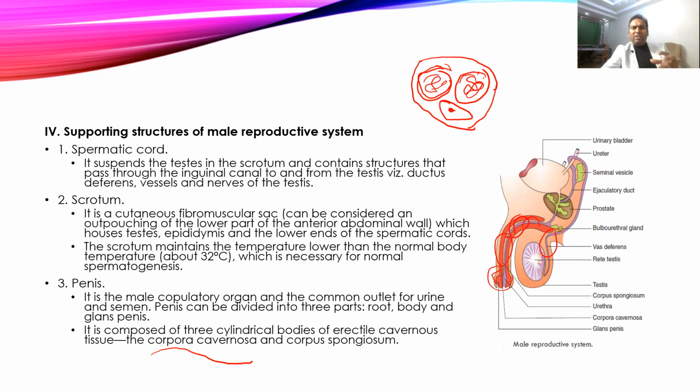Now, how that stiffness occurs is simple. You can take the example of a balloon. A balloon without air will be very saggy, and when you blow air into that balloon, or if you fill water in that balloon, it will become a stiffer structure. In the same way, it occurs here.